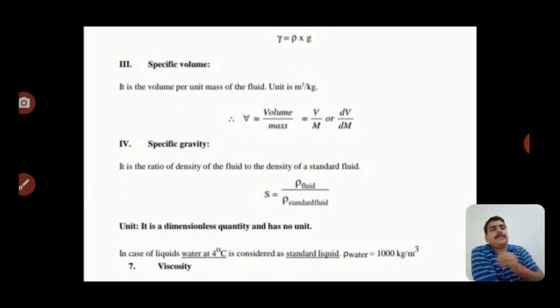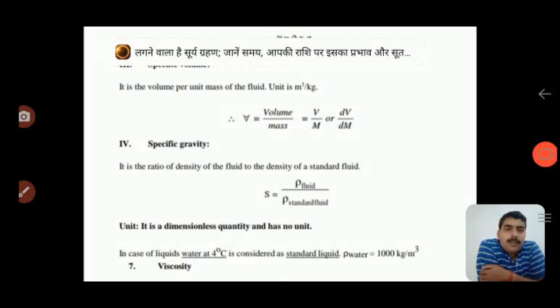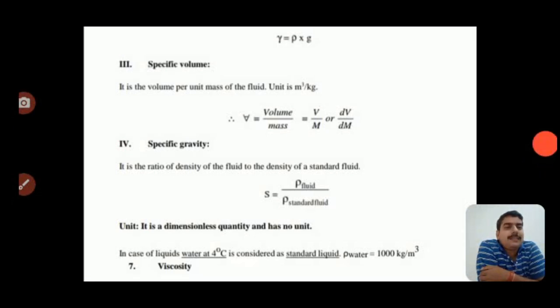Next one is the specific volume of the fluid. It is the volume per unit mass of the fluid. Unit is meter cube per kg. That is the volume upon mass, or dV upon dm, change in volume upon change in mass.